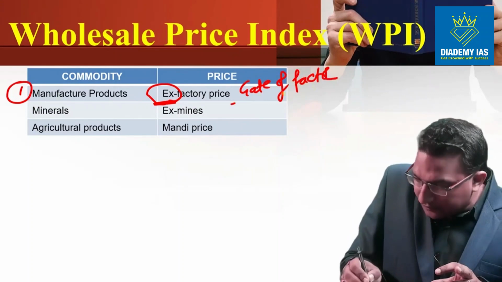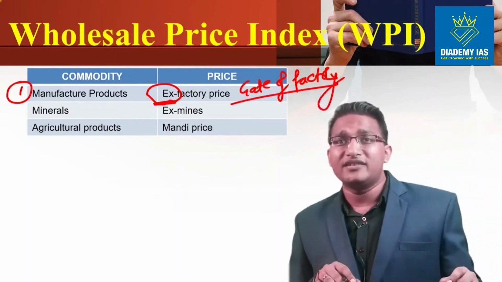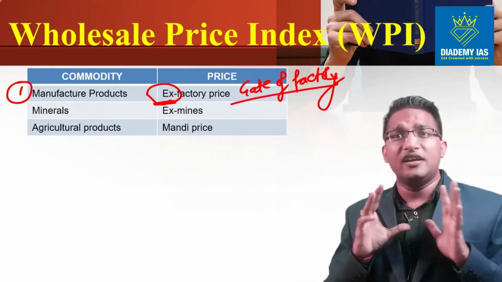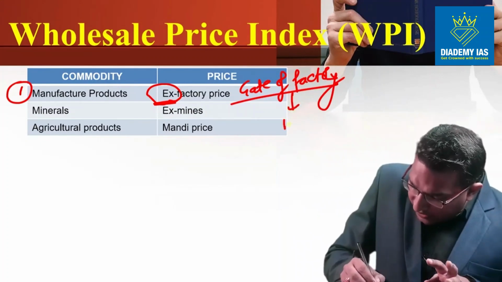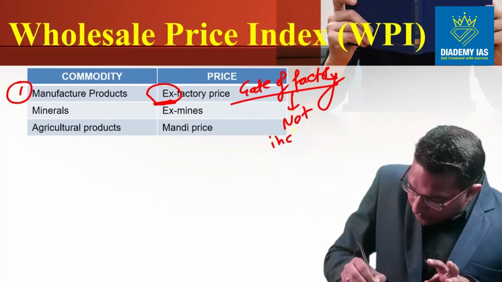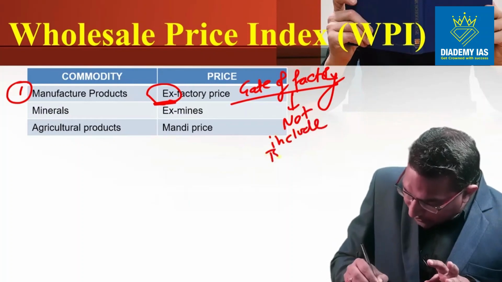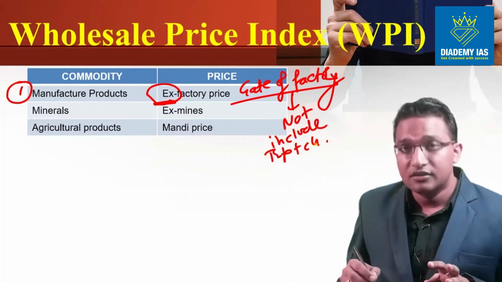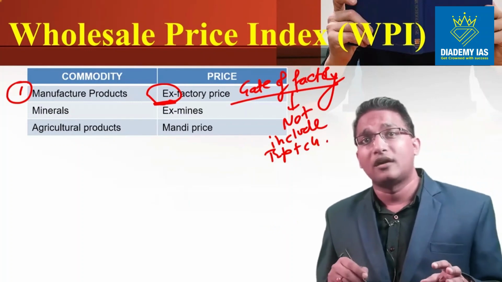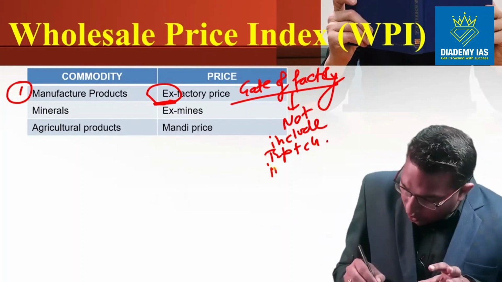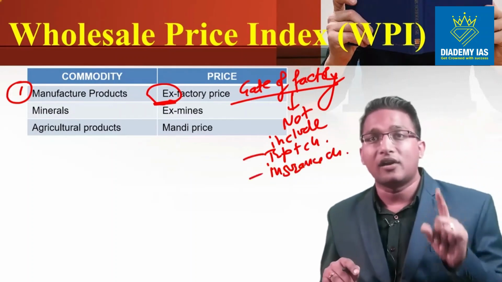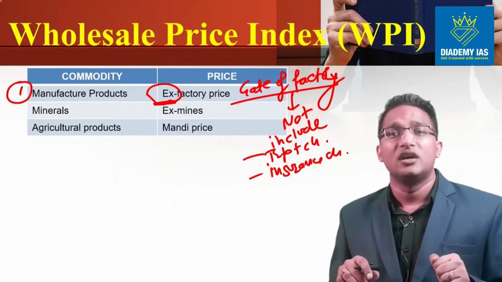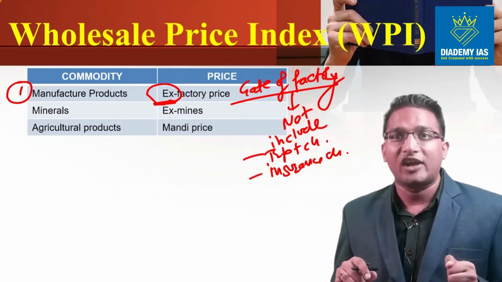And why are we saying so? Because the price at the factory gate will not include transportation charges. That will not include insurance charges. So transportation charge and insurance charge will not be included in the ex-factory price.